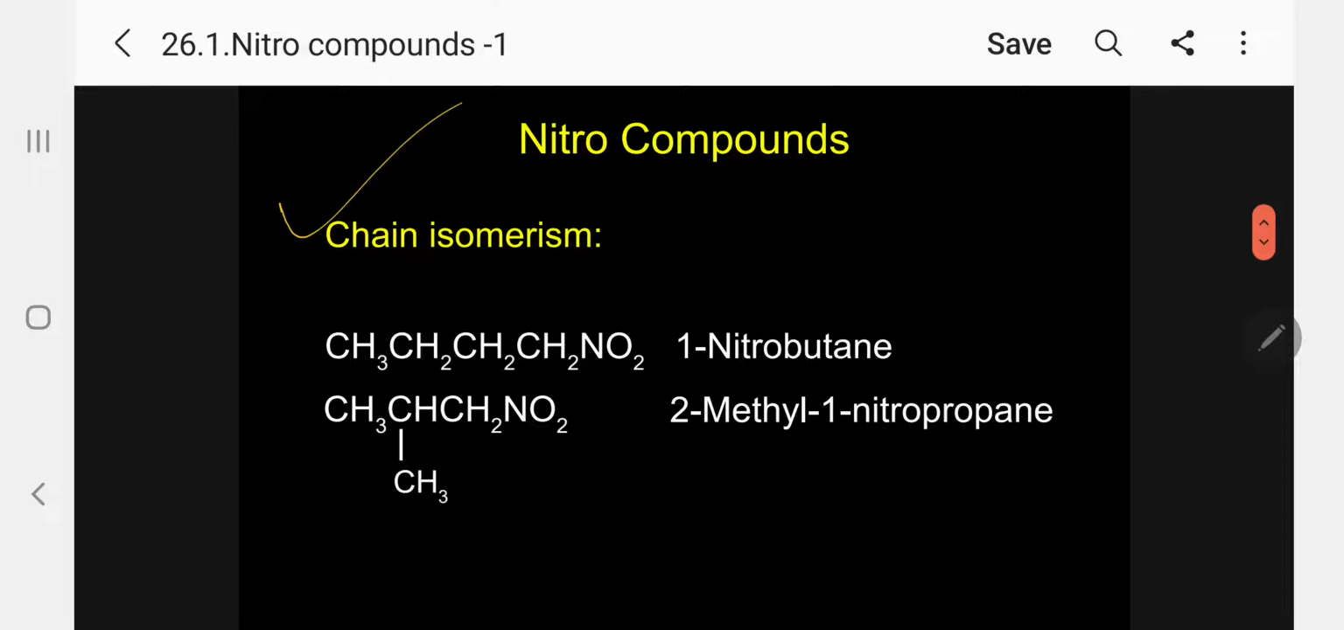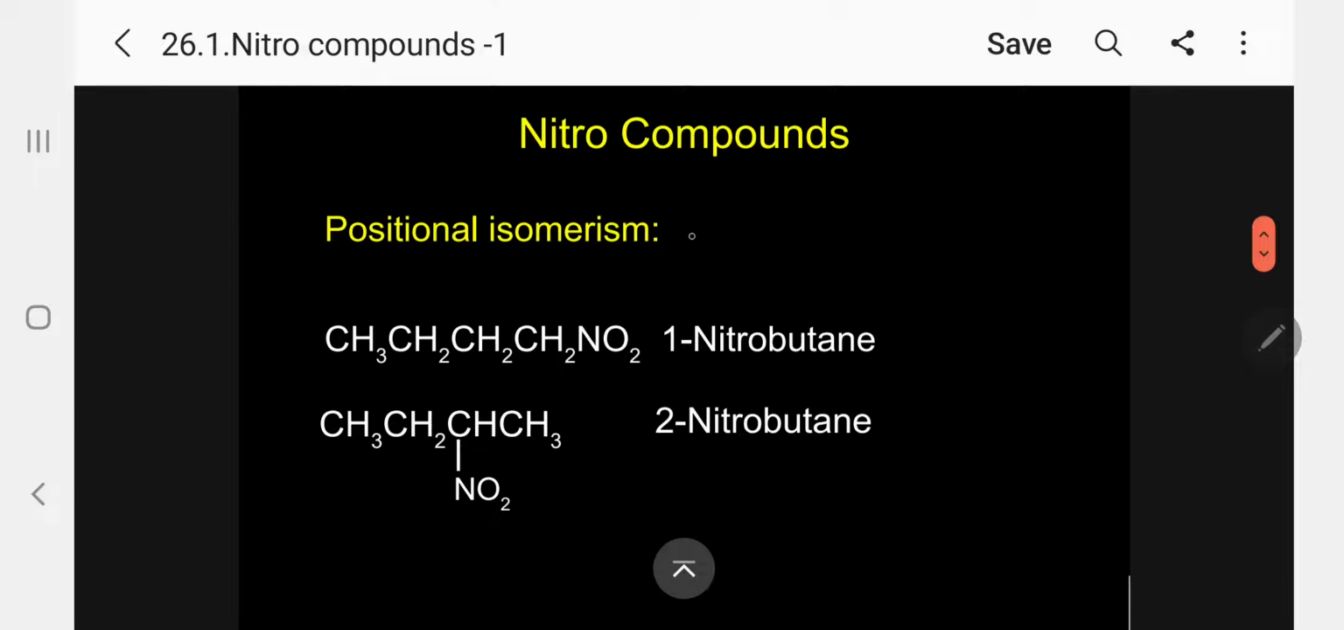First, chain isomerism. Kindly follow. 1-nitrobutane, and then this is 1, 2, 3, so 2-methyl-1-nitropropane. Kindly follow. Similarly for nitrites, we have n-butyl nitrite and correspondingly tertiary butyl nitrite. Kindly follow.